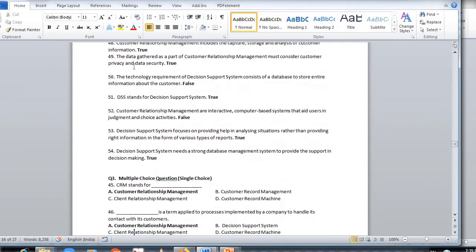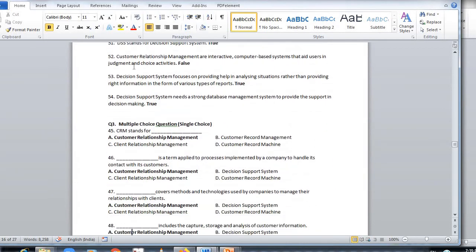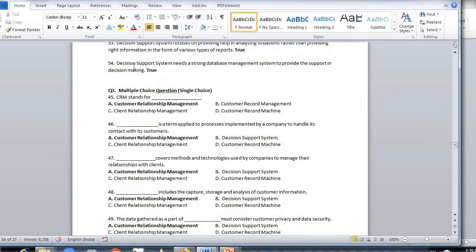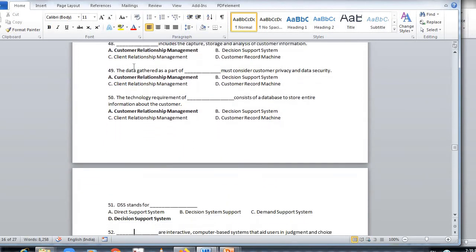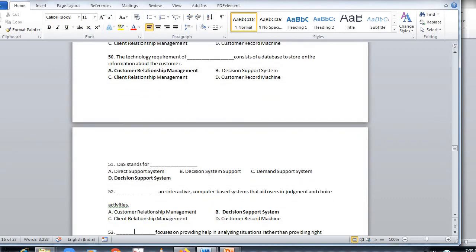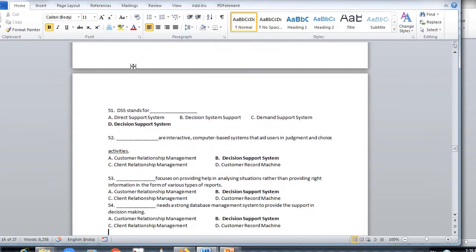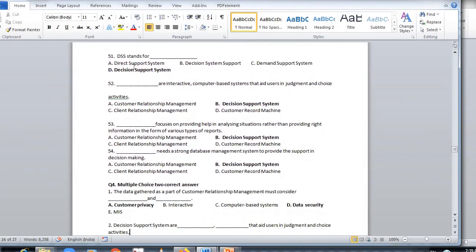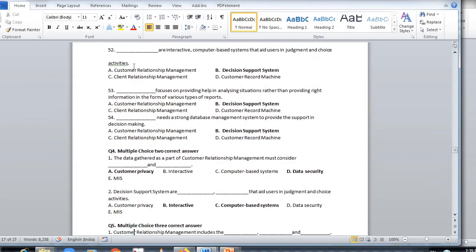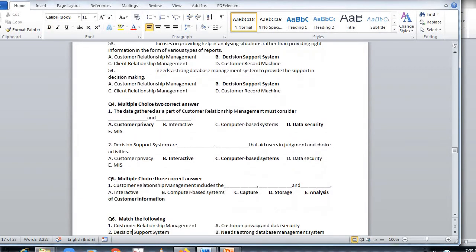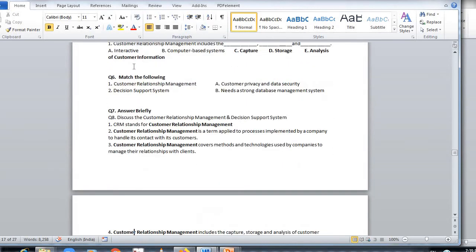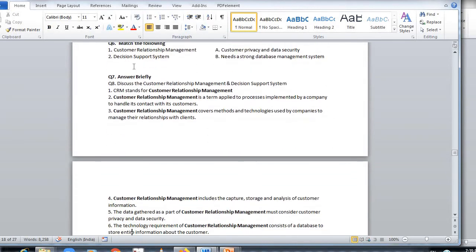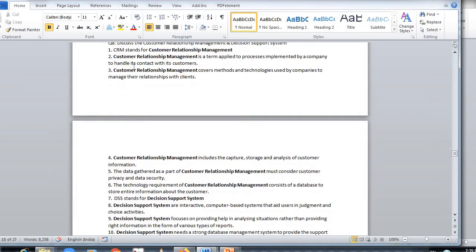This is a multiple choice question, single choice, based on the fill in the blanks. This is two correct answers. This is match the following. And this is the theory answer.